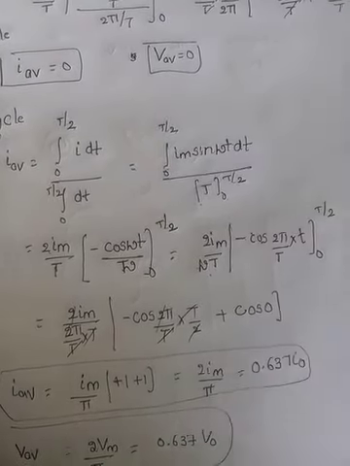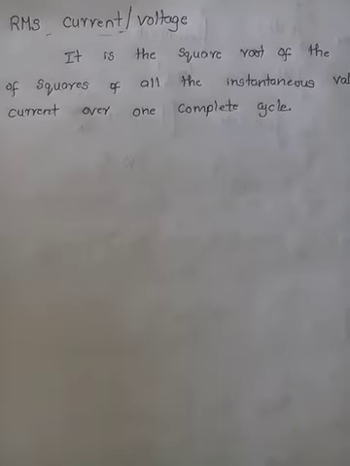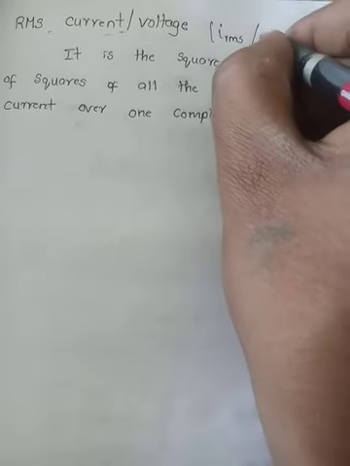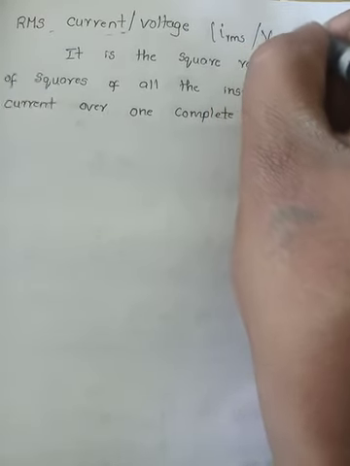Next, can we take the average value of current? No, because the values are not near each other. So we are going for another type of current, that is the RMS value of current. See, this RMS current is very important, because in problems, if they give the current flowing through a circuit, that current is nothing but the RMS value of current. It is represented by the letter I with suffix RMS, meaning root mean square current or root mean square voltage. The name itself explains it: root mean square.